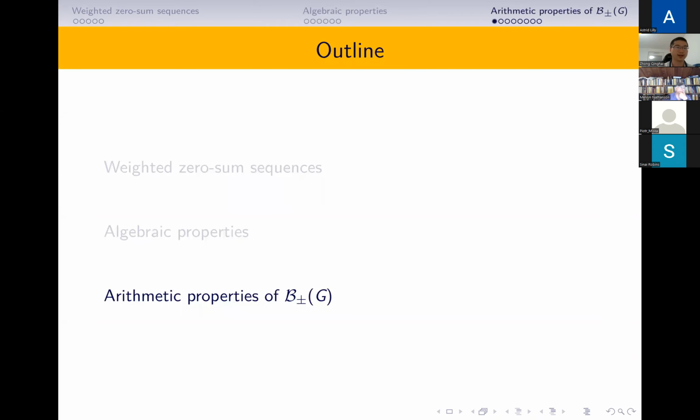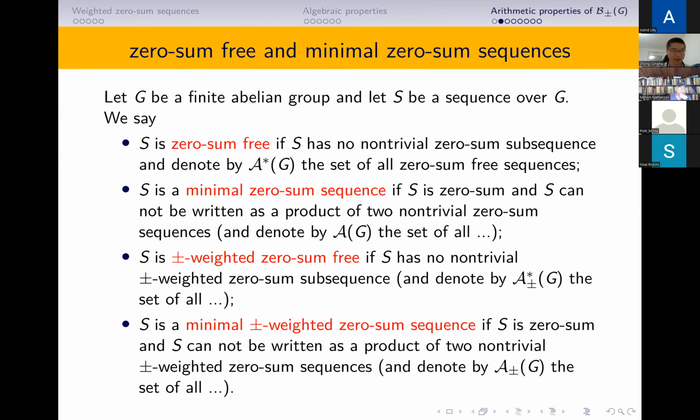Okay, next we see some arithmetic properties of B sub plus-minus G. Let G be a finite abelian group, and let S be a sequence over G. We say S is zero-sum free if S has no non-trivial zero-sum subsequences. We denote by S star G the set of all zero-sum free sequences. We say S is a minimal zero-sum sequence if S is zero-sum and S cannot be written as a product of two non-trivial zero-sum sequences.